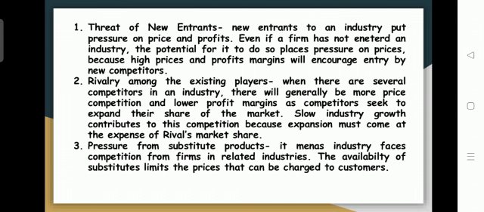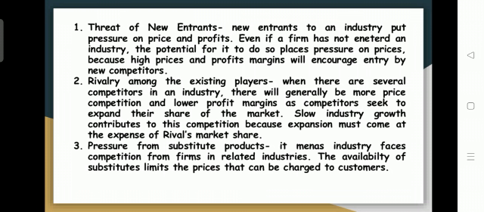Even if a firm has not entered an industry, the potential for it to do so places pressure on prices, because high prices and profit margins will encourage entry by new competitors. If many new firms are going to enter your industry, it means there will be less profitability to be shared with the other companies.